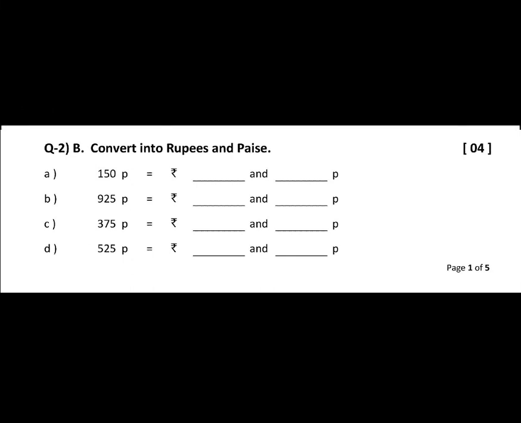Question number 2b, convert into rupees and paise. First one is 150 paise is equal to rupees dash and dash paise. Number 2, 925 paise is equal to rupees dash and dash paise. Number 3, 375 paise is equal to rupees dash and dash paise. D, 525 paise is equal to rupees dash and dash paise. Okay. So this way you are going to write down the answer in rupees and paise both.